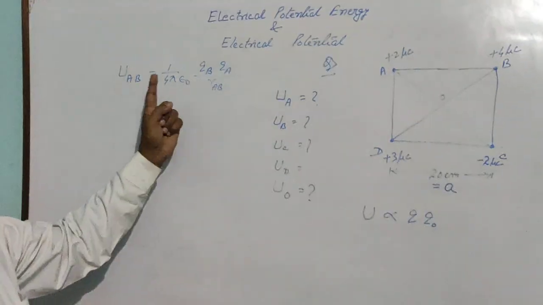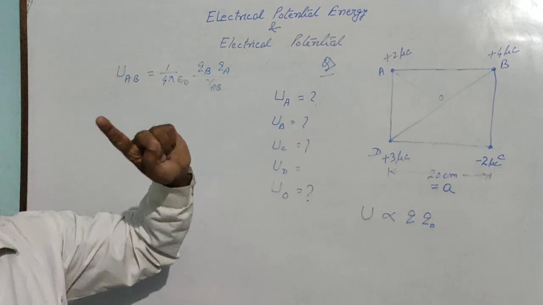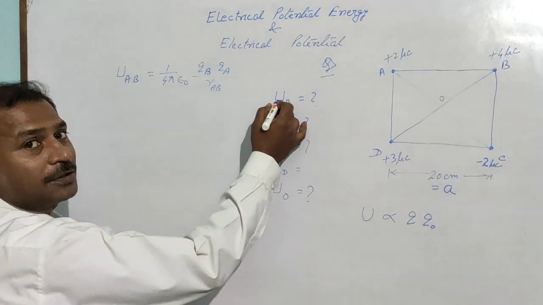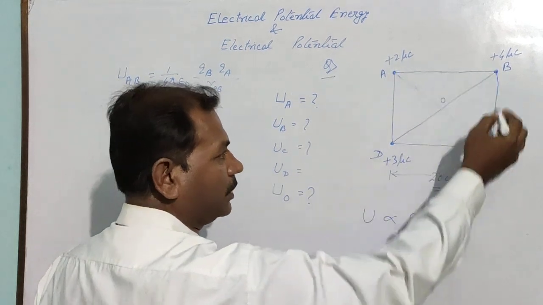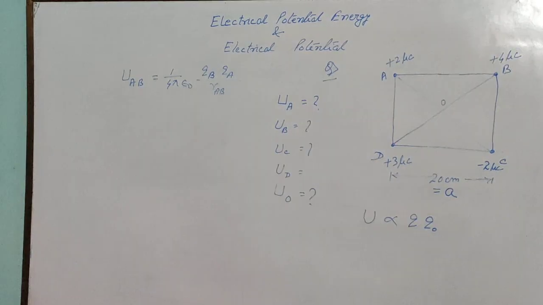This will give you potential energy at A due to B. But remember, this is not the answer, because you have to find the net potential energy, and in the neighborhood there are 3 other charges.